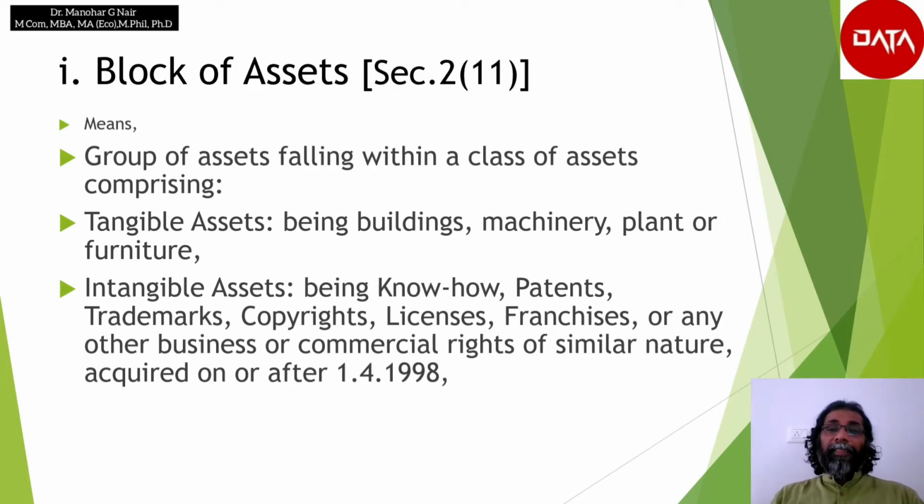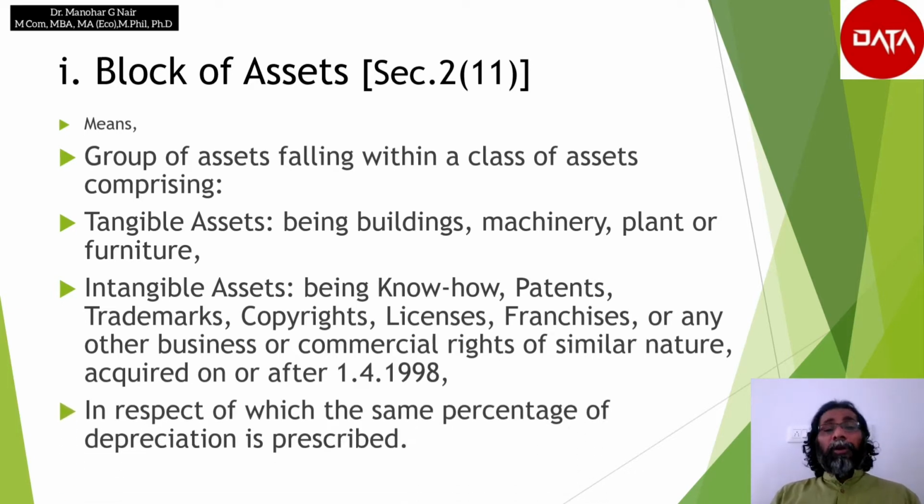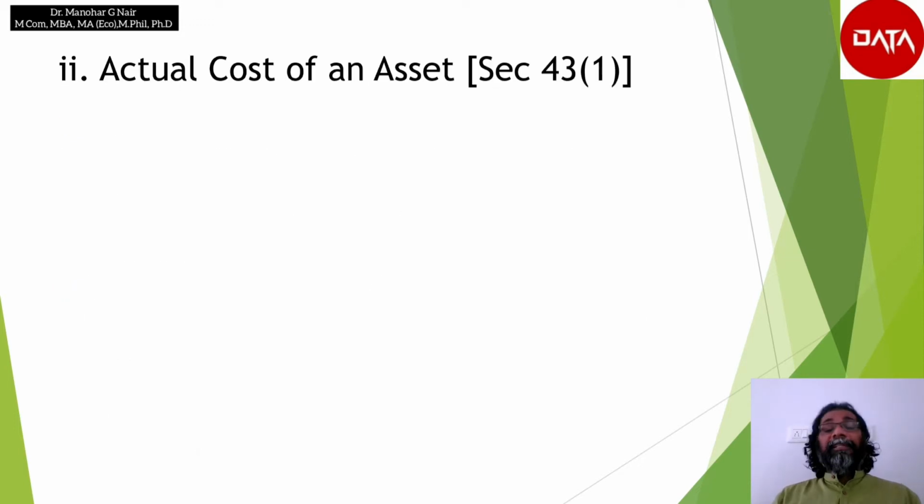So my dear friends, block of assets is a group of assets firstly broadly classified into two categories. Again it is subdivided into four categories in the case of tangible assets. Again it could be subdivided into different categories depending on its rate of depreciation. So block of asset is a group of assets falling into a particular group based on its nature, type and depreciation.